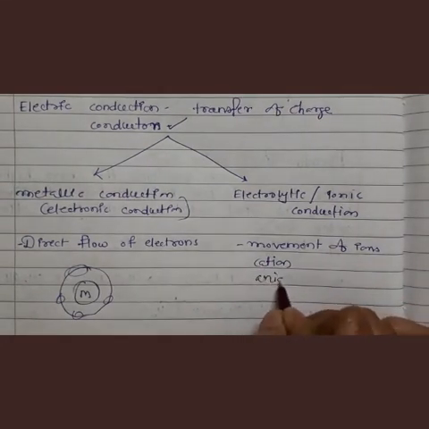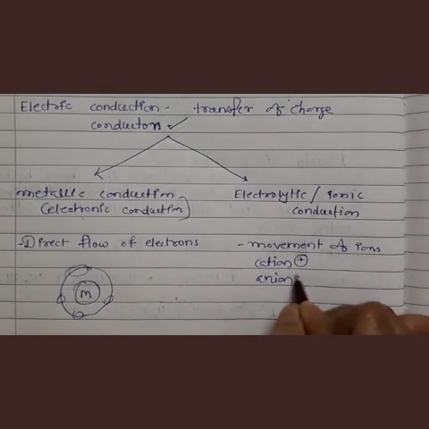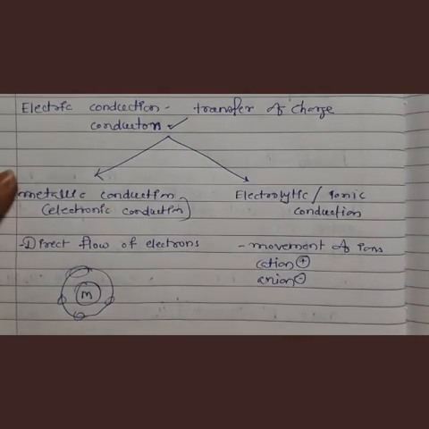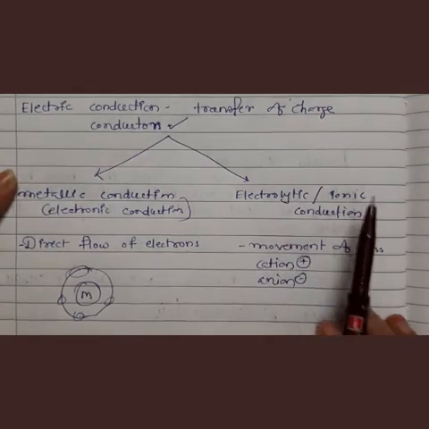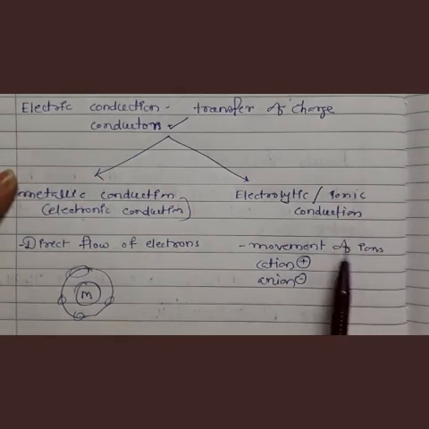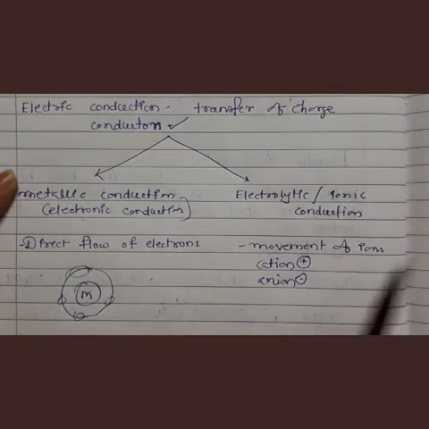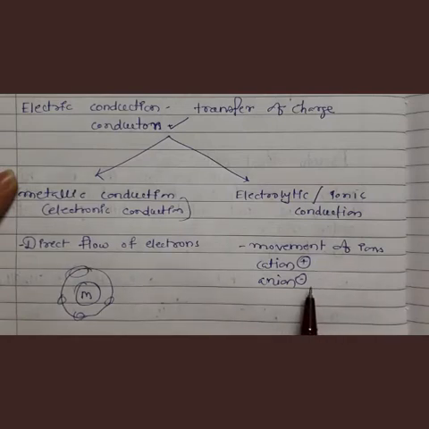Cations carry positive charge, anions carry negative charge. So in electrolytic or ionic conduction, cations and anions move from one place to another place, and in this way the charge transfer takes place with the help of ions.